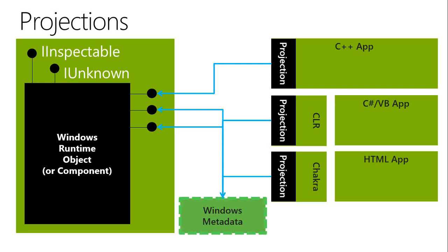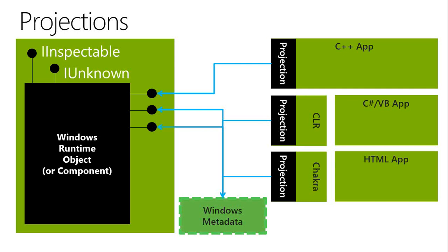So you can do whatever you can do using C++ or C#, VB, or HTML, JavaScript. The power would be the same. So as a developer, you will get exposed to the same power of the platform, and there are not much significant differences even in terms of performance. So you can choose a language based on whatever suits you.